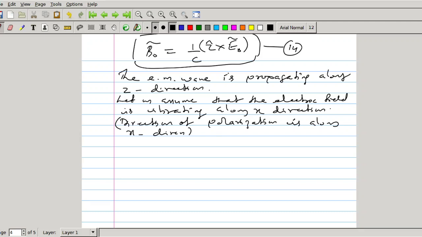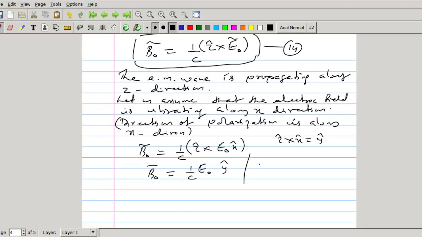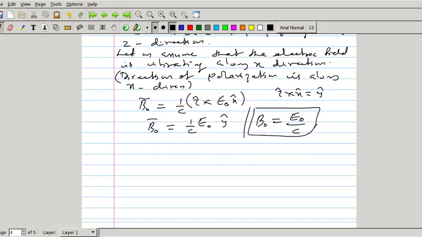Then when you write this equation, B0 equal to 1 by C Z cross E0, with E0 along the x direction, Z cross x is y cap. So B0 is 1 by C E0 along y direction, or the magnitude B0 is equal to E0 by C. The direction of B0 is along y direction.